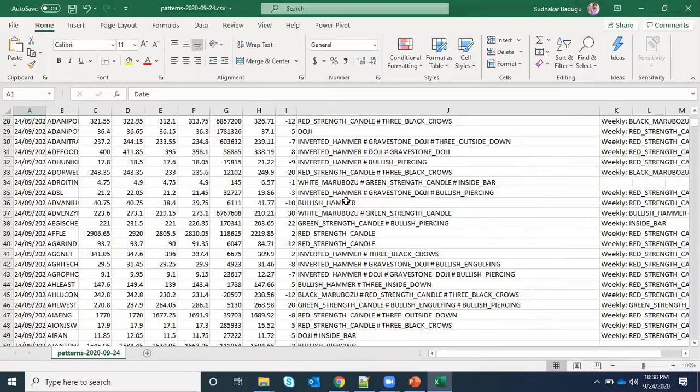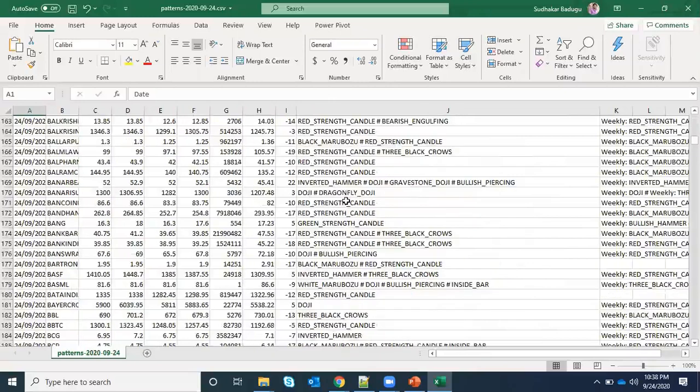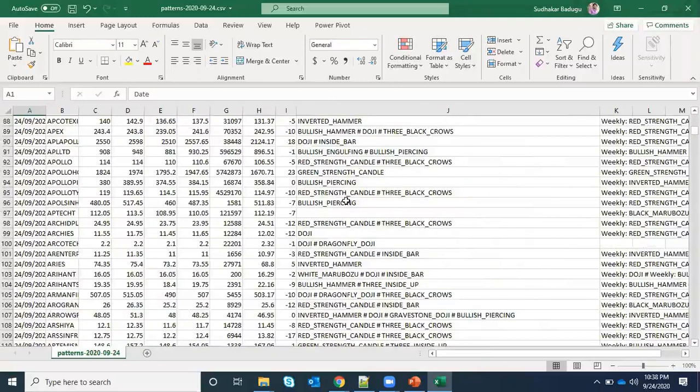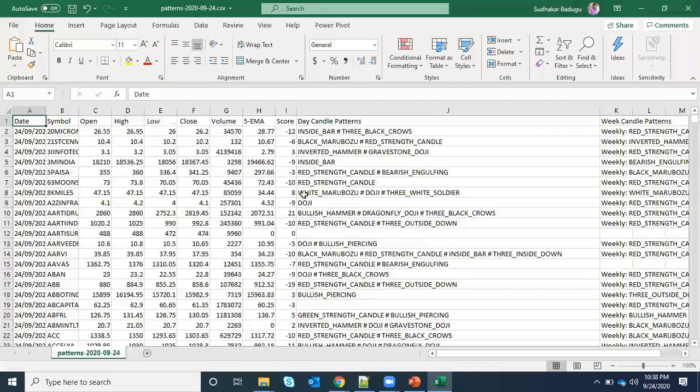We have already provided the scanner, so instead of coming here again and filtering only for doji and taking those stocks, that is useless. But just for your reference we have given it, and this will be advanced from tomorrow.